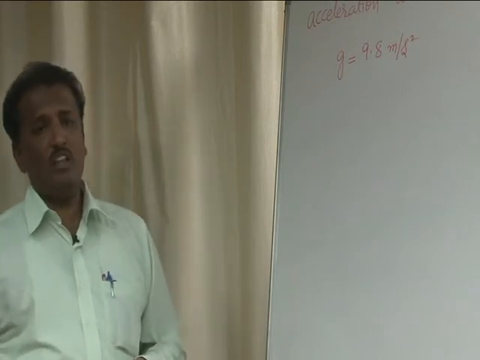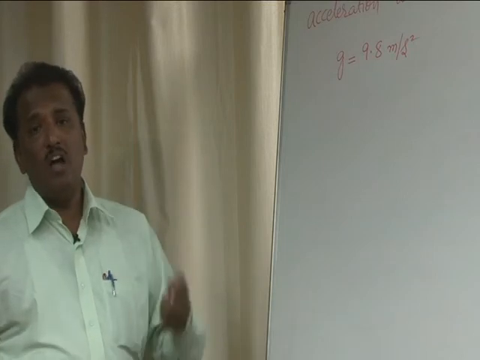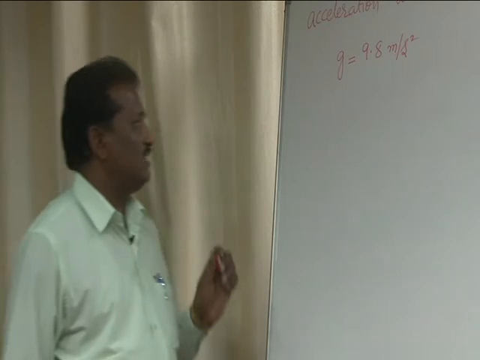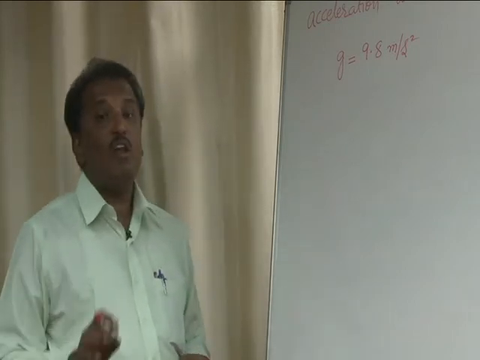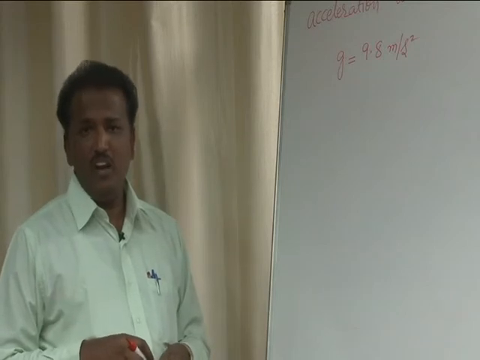So it is found that the acceleration due to gravity g is maximum at poles and it is minimum at equators. Don't worry about that information, because you already studied it. Here we have